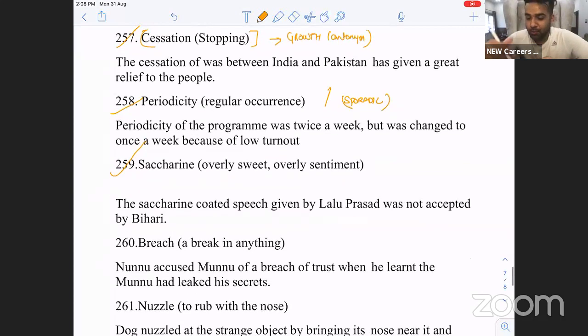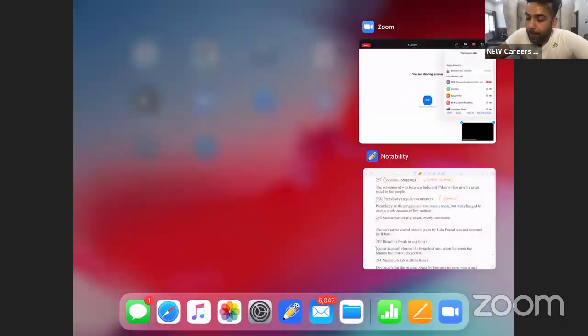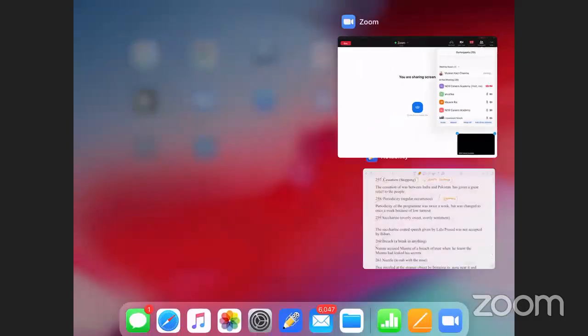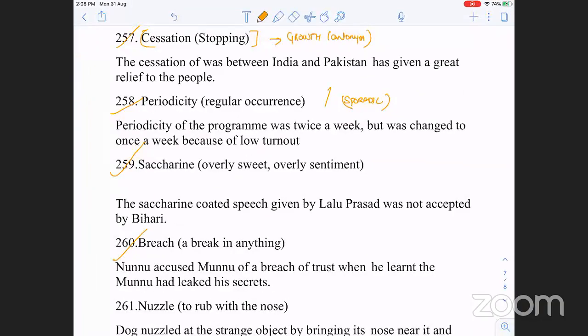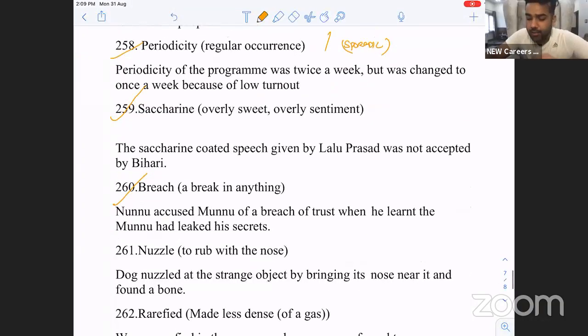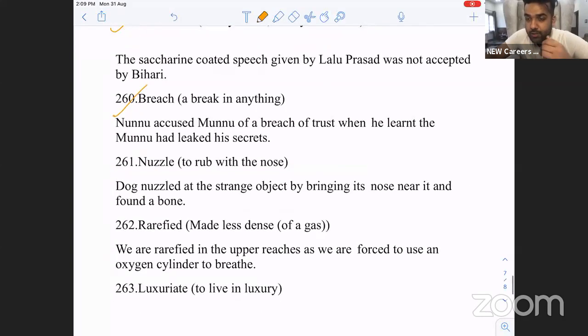Breach is to break. There was a breach in the database, or there's a breach in the canal. Nuzzle, to rub with the nose. So generally the Arabs greet each other by rubbing each other's noses. I hope you know that, right? Yes, sir. Vijant loves that nuzzle, the greeting. Next, instead of using his nose, he uses something else.